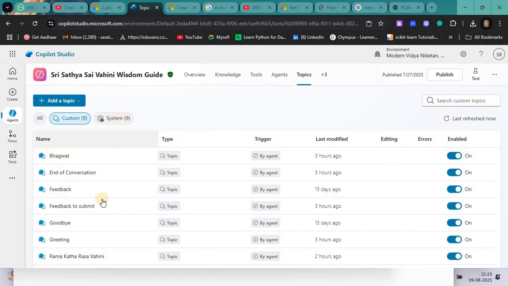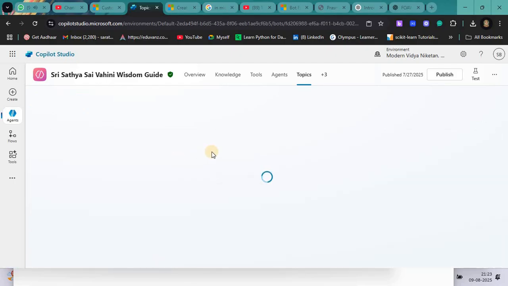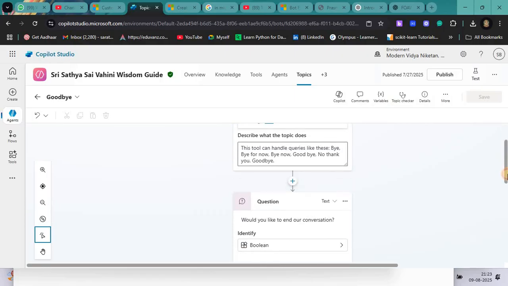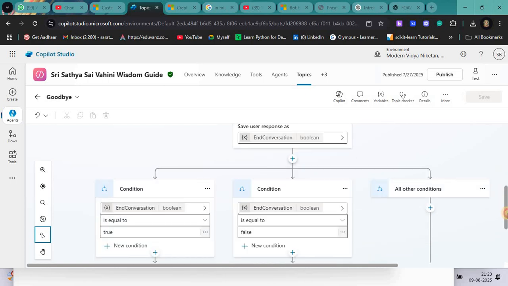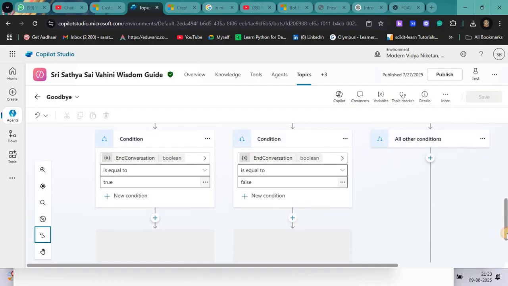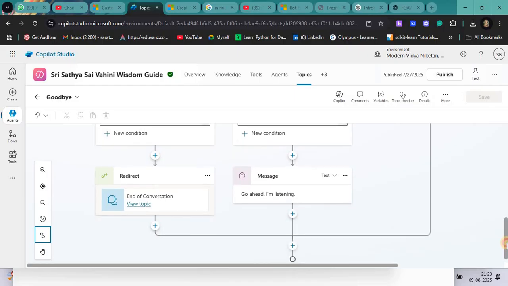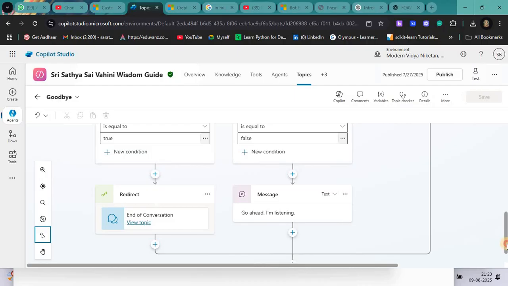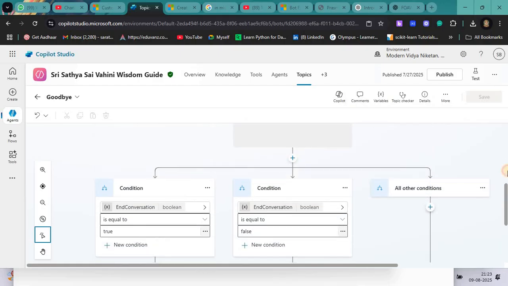Similarly, there are different system topics. There is a goodbye topic and greetings. I already have the goodbye topic here, so you can see it. It asks, would you like to end your conversation? Yes or no. Once you answer yes or no, it will be equal to true or false. If it is true, then it is the end of the conversation and the topic will end. If it is false, then a message like, go ahead, I'm listening, will come. Okay, that is the goodbye message.